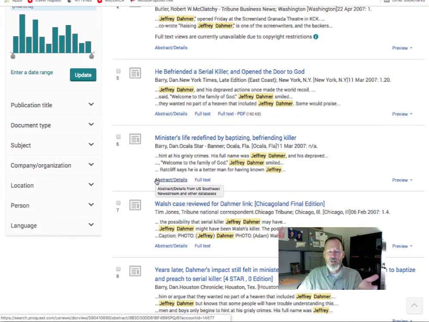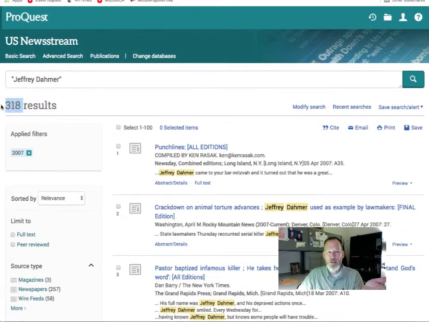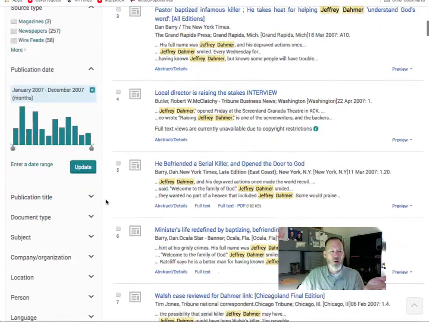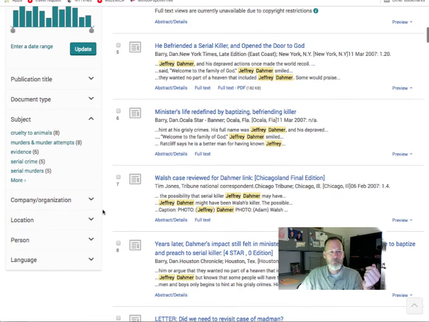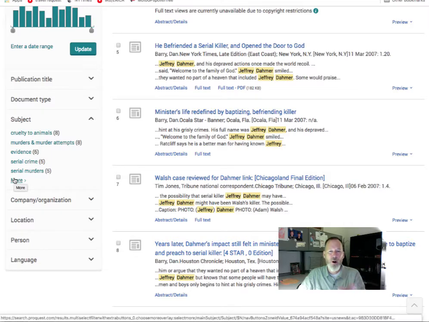How do you find those connections? You can go through all 318 articles, but you can also go through the subjects. And when you click on the subjects, these are the main subjects that the author or the editor of the newspaper put in there regarding that particular article. For newspapers, it's not as robust. So this is a discovery point, but not a huge thing.